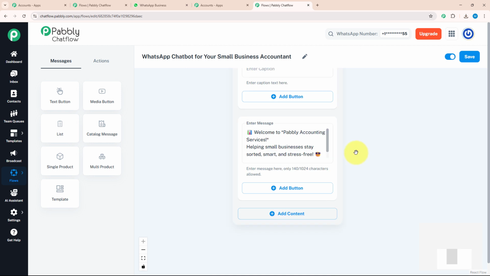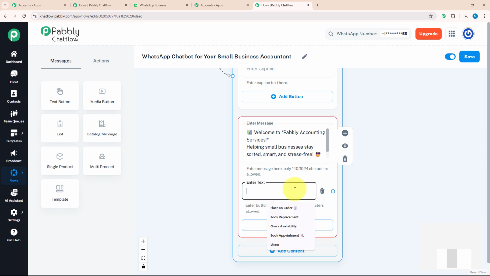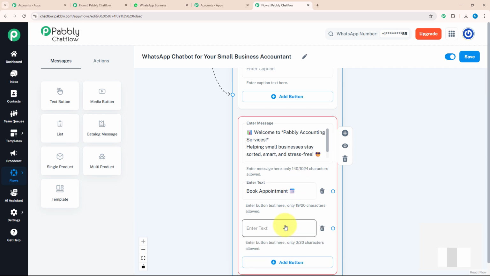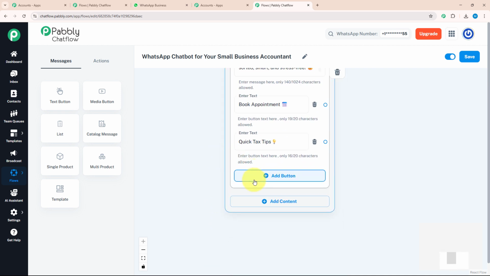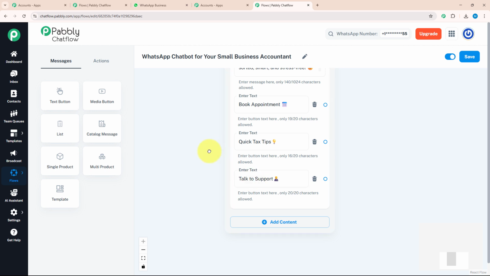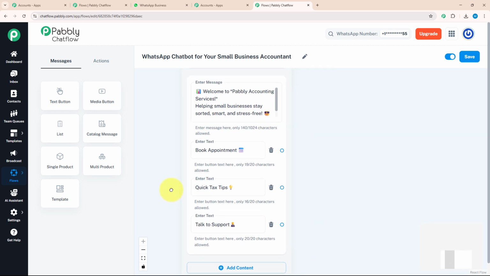After entering the welcome message, I want to send a few action buttons with it. For that, I'm going to click the add button option and enter my text, book appointment. For my next action button, again, I'm going to follow the similar step and enter quick tax tip. And for my third action button, I will enter talk to support. After entering all three action buttons, I want to give a separate message for each action button.